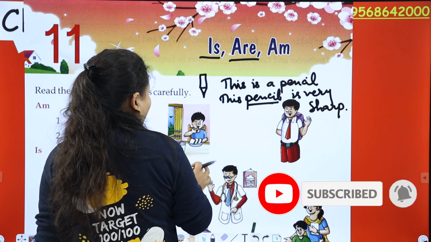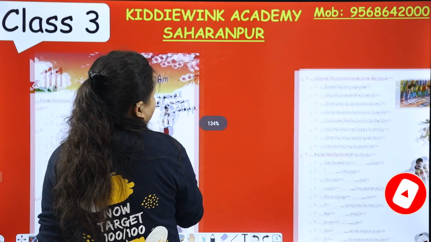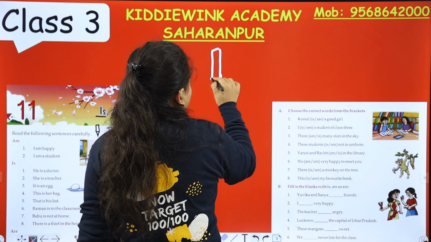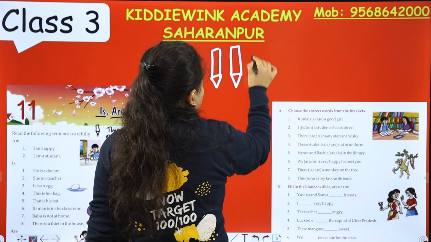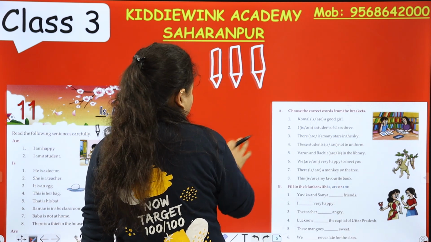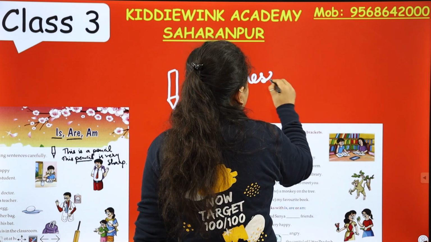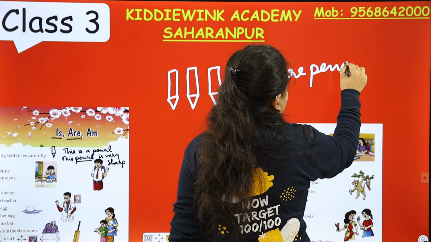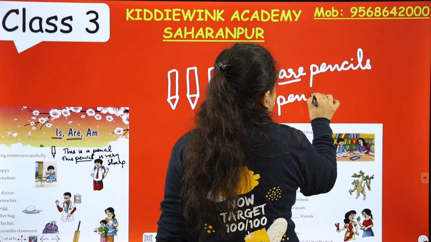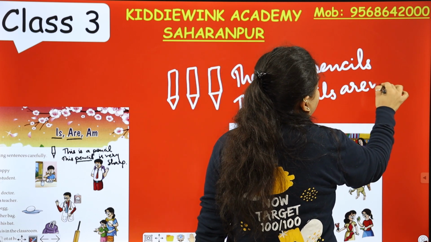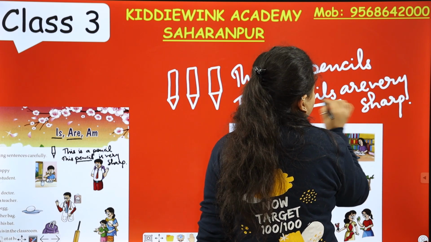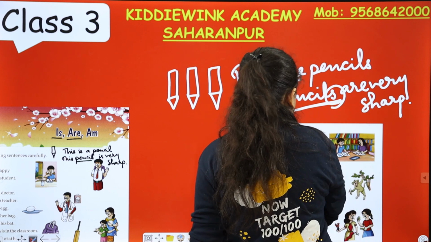Now if we have more than one pencil, like one pencil, then two pencils, three, so now these are pencils, or these pencils are very sharp. Pencils, okay.